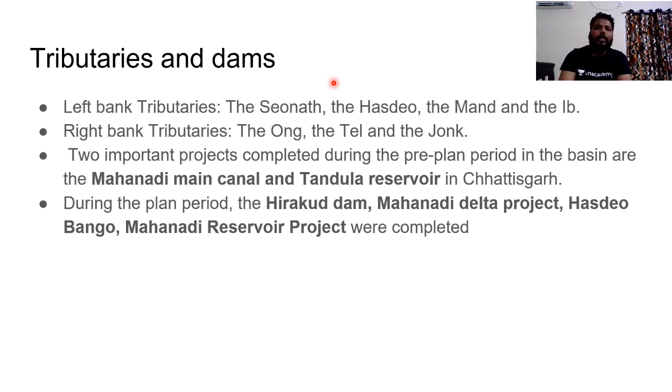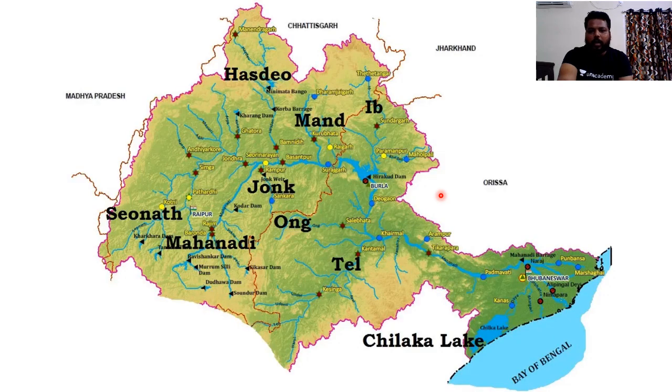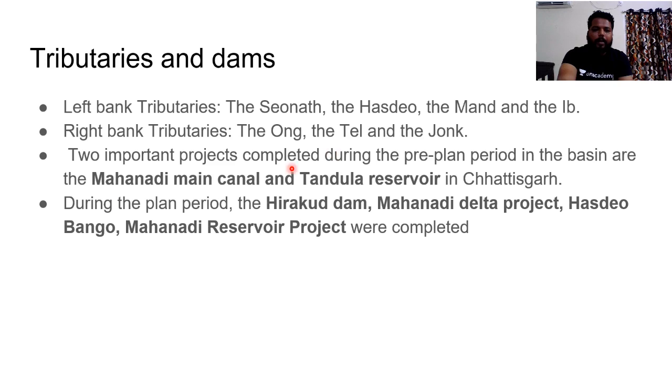So in general, among the dams constructed on this Mahanadi river, we have two important projects which were completed during the pre-plan period in the basin. They are Mahanadi Main Canal and Tandula Reservoir. Clear? Please try to locate this on this particular map. And during the plan period, Hirakud Dam, Mahanadi Delta project, Hasdeo Bango project and Mahanadi Reservoir project were completed.